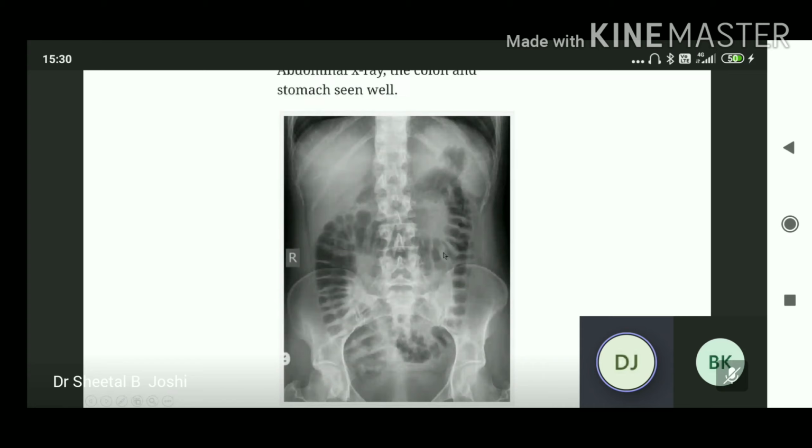The haustrations or sacculations in the large bowel. You can see in case of obstruction, the barium or the fecal matter mixed with the barium appears bright white. Now I can change.